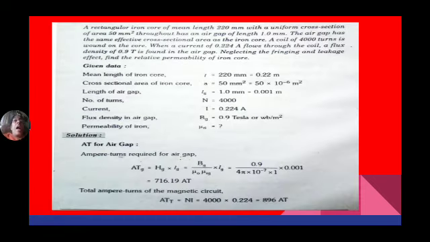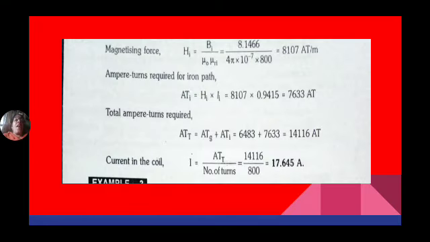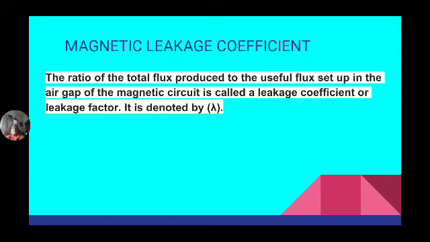And leakage coefficient means the amount of flux produced, it is not possible to utilize total flux. Some amount of flux is wasted. So the ratio of useful flux to the total flux is known as the magnetic leakage coefficient. So with this, today's topics are completed, and the second unit, magnetic circuits, is also completed. And the next lesson is electromagnetic induction, that we will discuss.